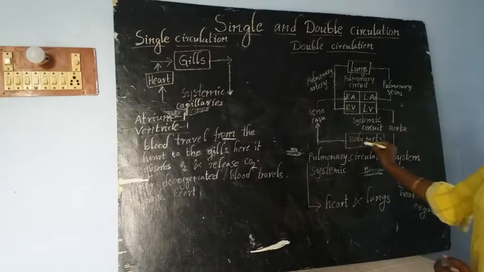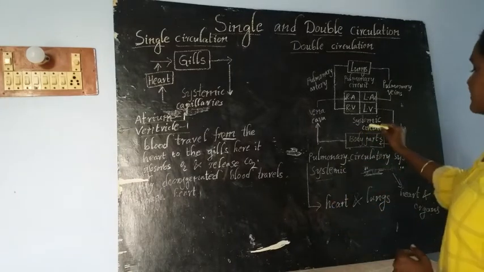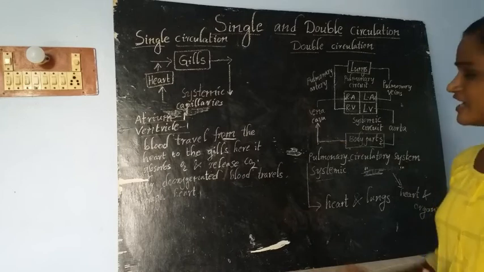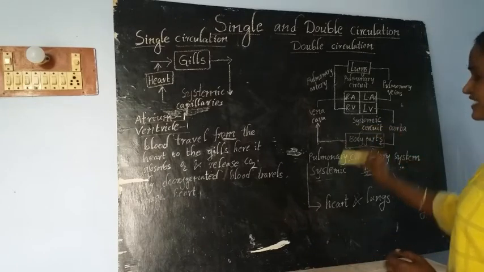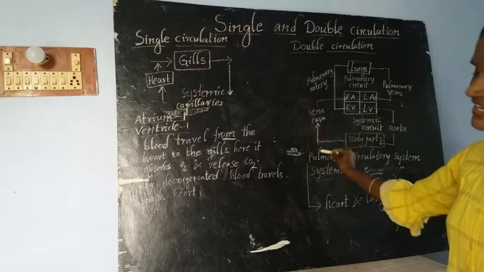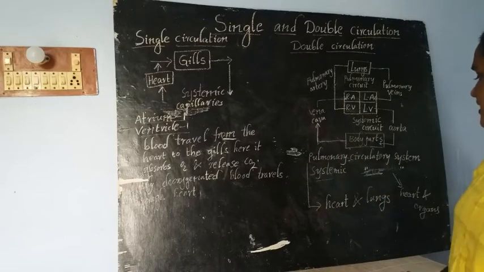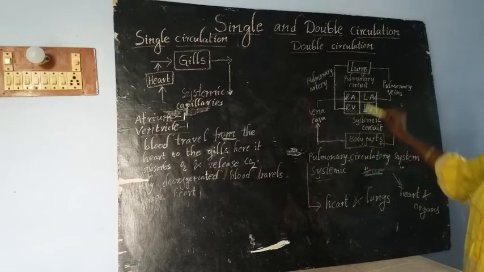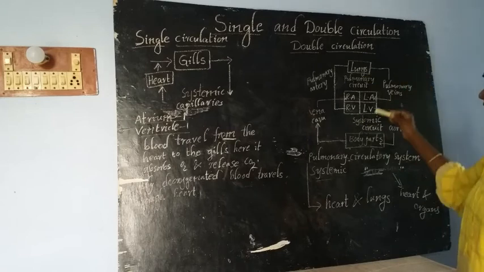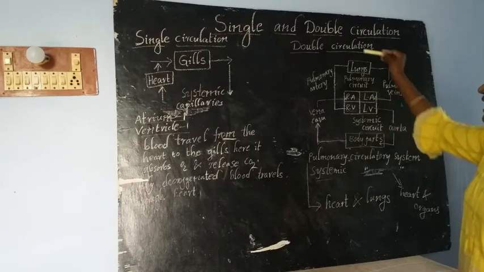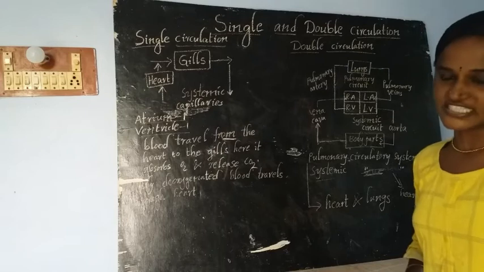Okay, from the aorta to the body parts, this circulatory system is called the systemic circuit. Systemic circuit. Okay, like this, with the help of the pulmonary circuit and systemic circuit, double circulation will be completed in